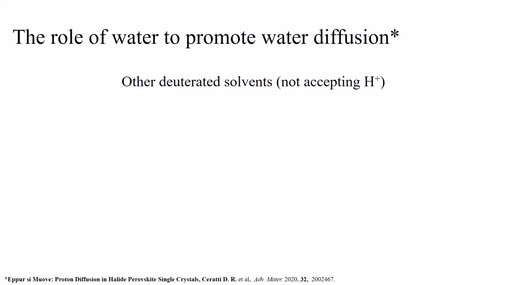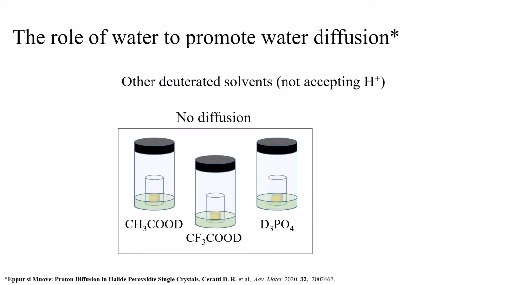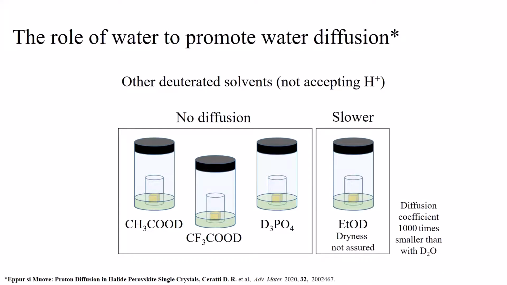I proceeded then to perform other tests. In the first one, I substituted the deuterated water with other solvents, which can also exchange deuterons, like deuterated acetic acid, deuterated trifluoroacetic acid, and deuterated phosphoric acid. However, I did not identify any exchange of deuterons into the crystal. On the other hand, I could detect a slow but still present diffusion when using deuterated ethanol. Since ethanol is never completely dry, I cannot exclude there are traces of water that allow diffusion.